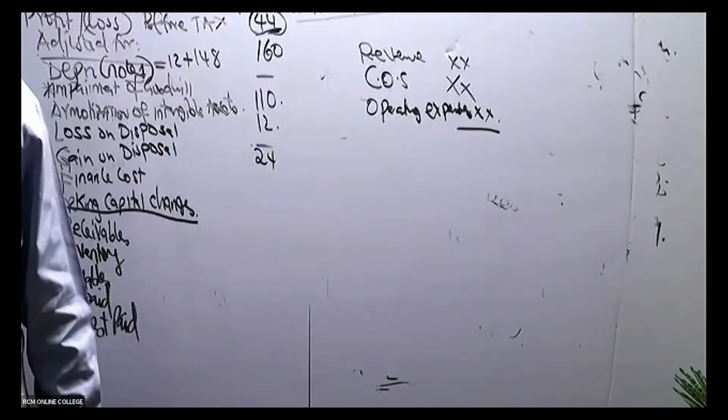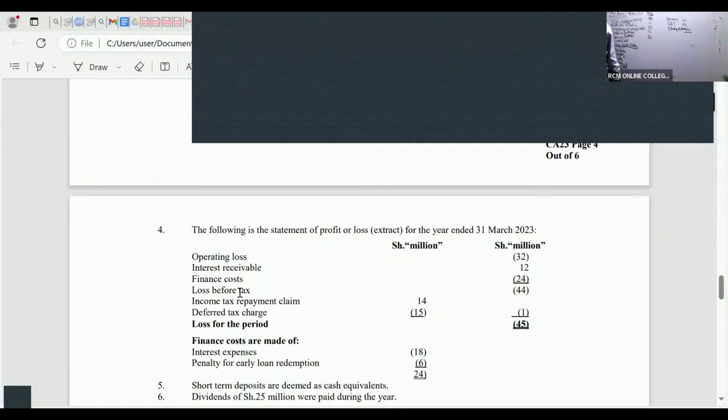So let me show you how I'm looking north. You see, we have here loss before tax, this negative 44. Looking north, I can see finance cost. Of course, finance cost is non-operational, and I've been able to make the adjustment there. Then I can see operating loss. This is very good. This is operational. But how about this interest receivable?